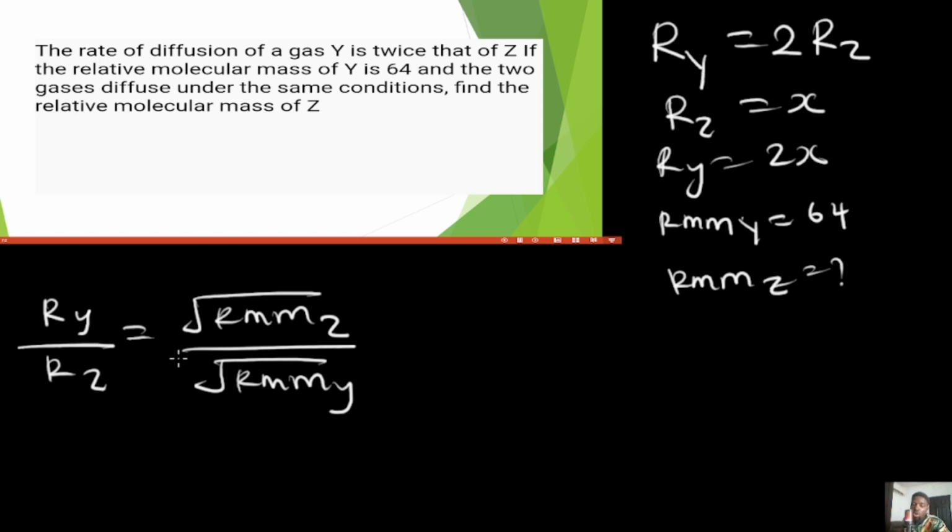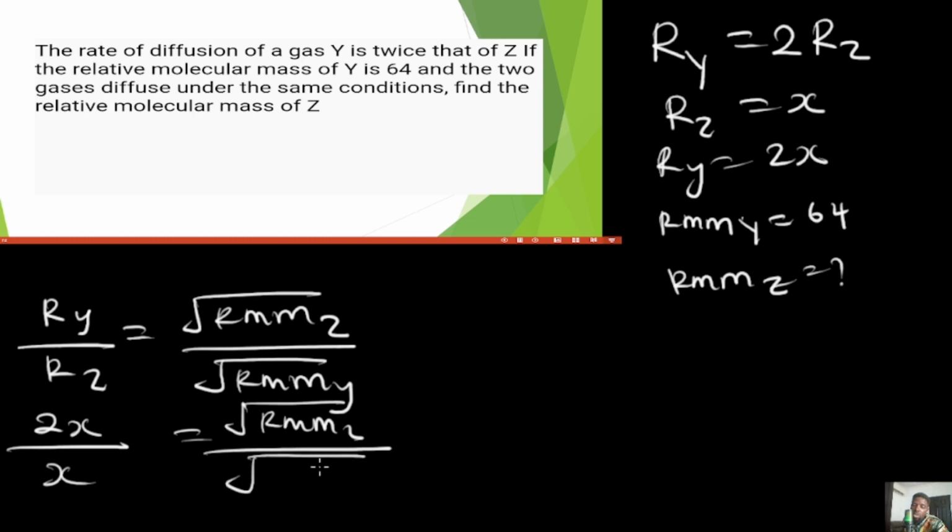In this situation, putting our values, our R of Y is 2x, as you can see. So we'll have 2x divided by R of Z, which is x, equals the relative molecular mass of Z, which is what we are asked to find, divided by the square root of the relative molecular mass of Y, as we can see. So that is 64.